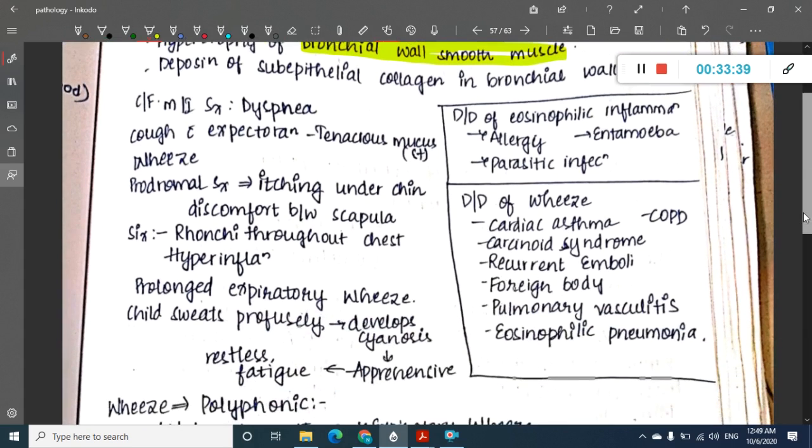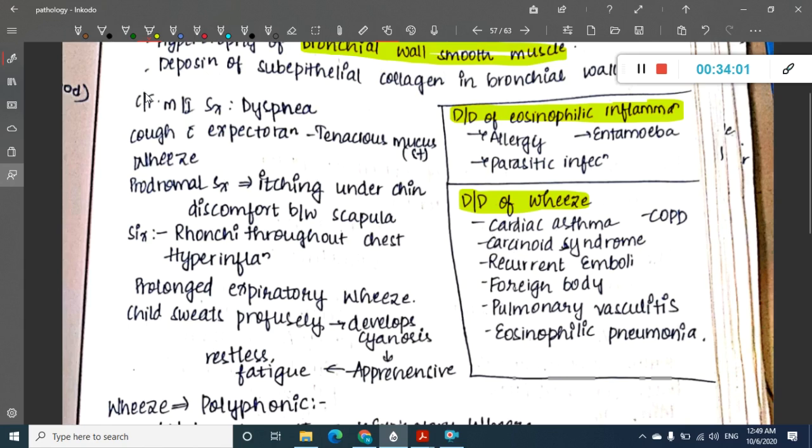Then this is important. What are the differential diagnoses of eosinophilic inflammation? Eosinophilic inflammation mainly occurs in allergy and parasitic infections. Then the differential diagnosis of wheeze occurs in COPD, cardiac asthma, carcinoid syndrome, recurrent emboli, foreign body, pulmonary vasculitis and eosinophilic pneumonia.